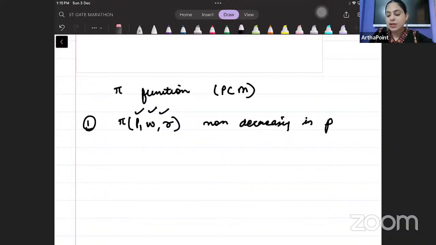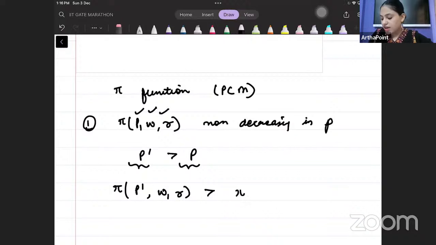Non-decreasing in price means that if I increase the price, the profit with a higher price will be more than the profit with a lower price. I will have more profit when price increases.